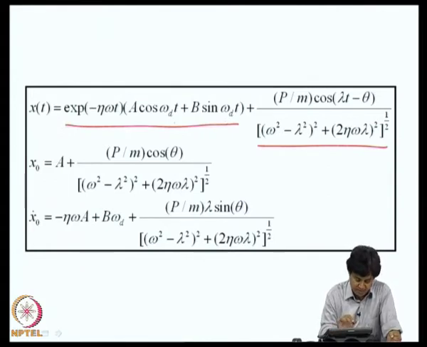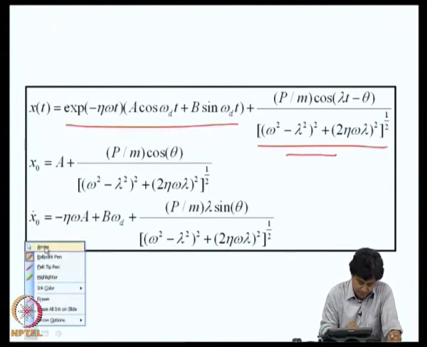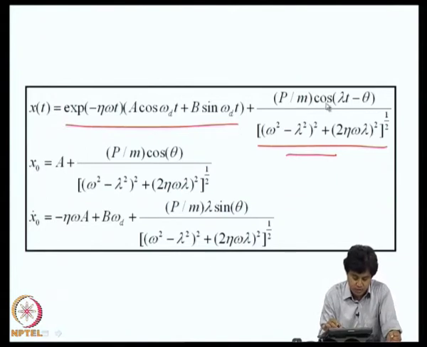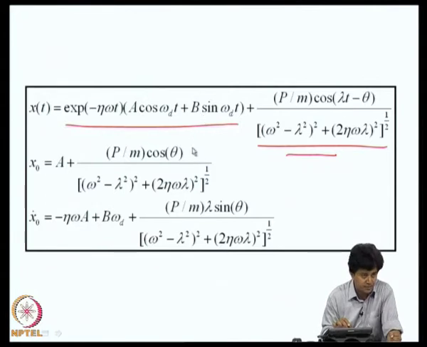The effect of initial conditions x naught and x naught dot are encapsulated in these constants A and B. This part is independent of A and B. So, as t tends to infinity, this entire part goes to 0, and the effect of initial conditions also consequently vanishes from the response. If that happens, we say that x of t has reached a harmonic steady state. In that situation, the response is periodic at the driving frequency and is independent of initial conditions.